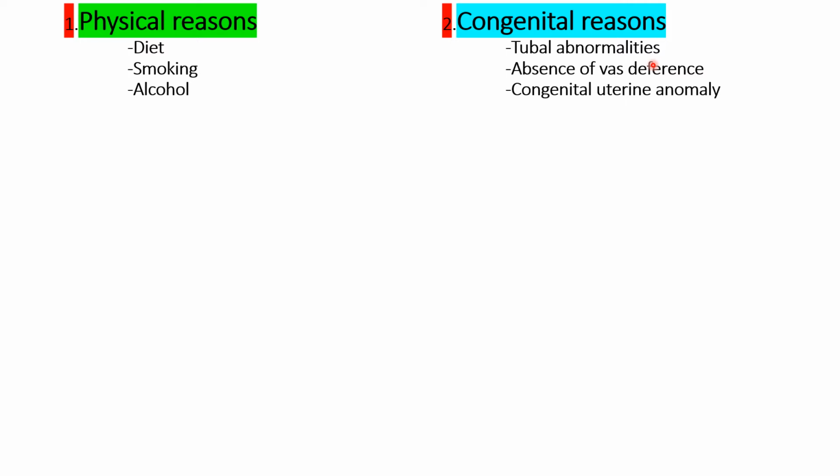Then absence of vas deferens: in males, the vas deferens or sperm ducts are completely absent. Then congenital uterine anomaly: uterine anomaly means abnormal structural deviations happen to the uterus of the female. These are a few important congenital reasons that cause infertility in men and women.